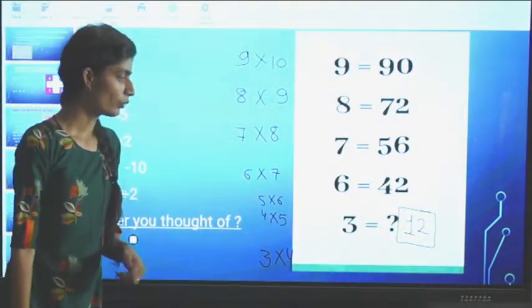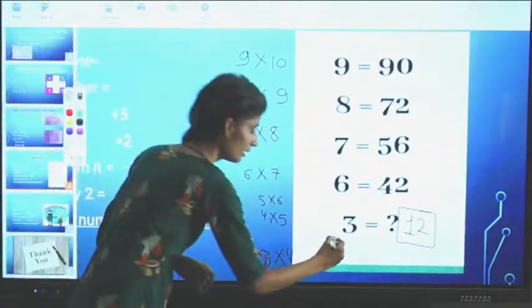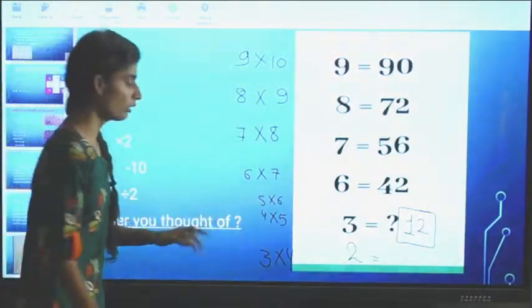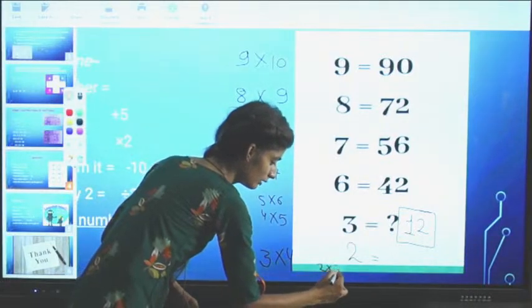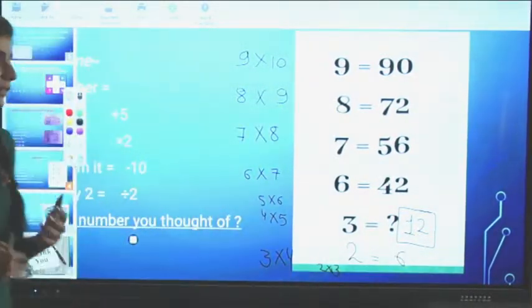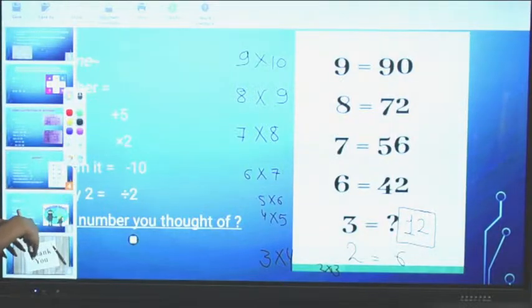Okay, 12 will come there. If 2 is written there, then 3 we have multiplied by 4, 2 we will multiply by 3, then we will get 6. That is the logic we have used, that is the trick we have used in the question.